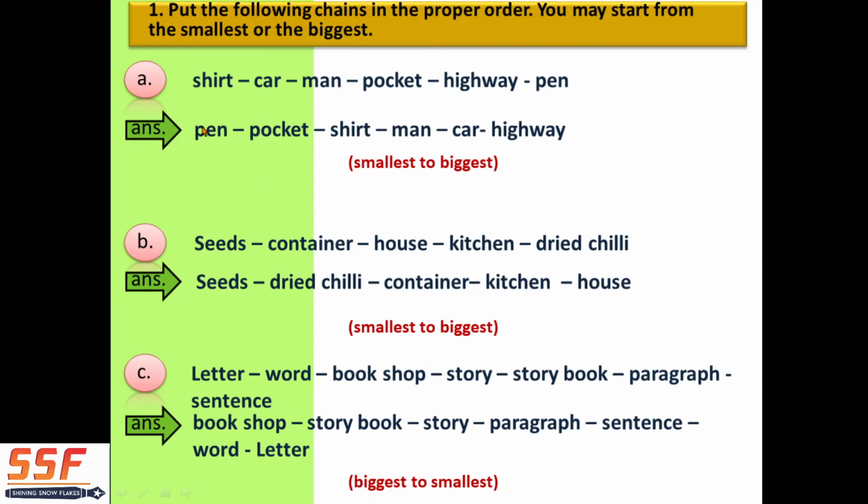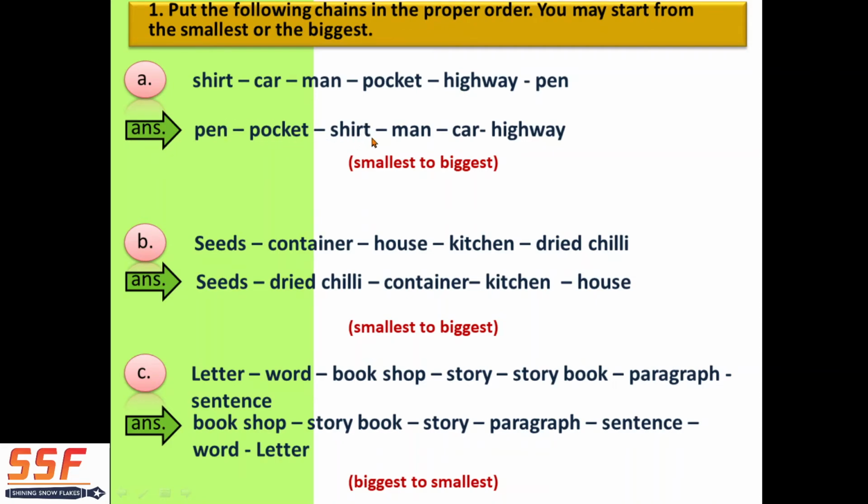Pen. Where is the pen? Pen is in the shirt. Pen is in the pocket. Where is the pocket? It's on the shirt, which means the shirt has the pocket. Your shirt too has a pocket. In that there is a pen.